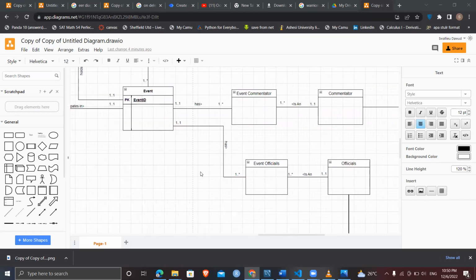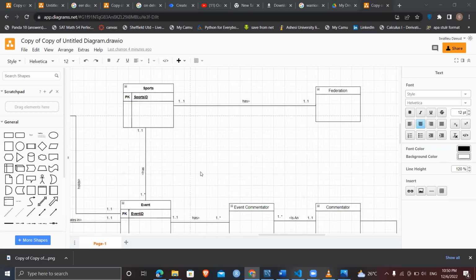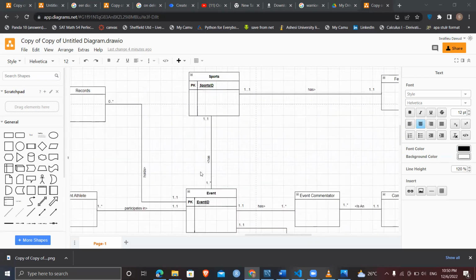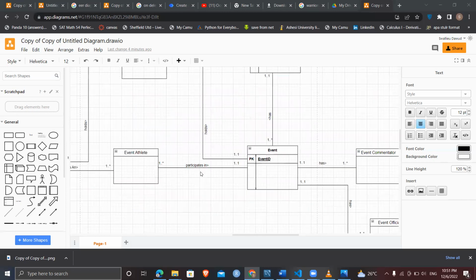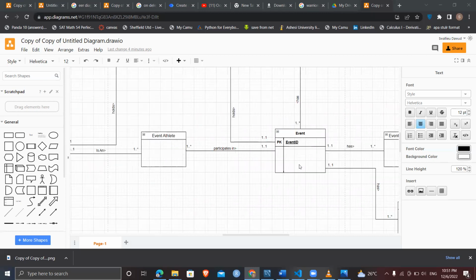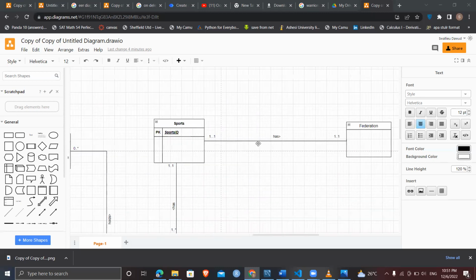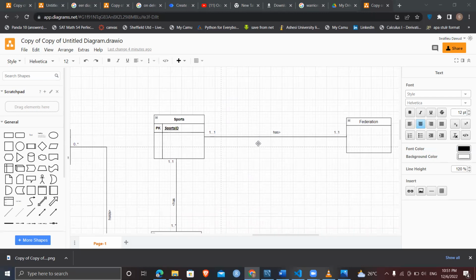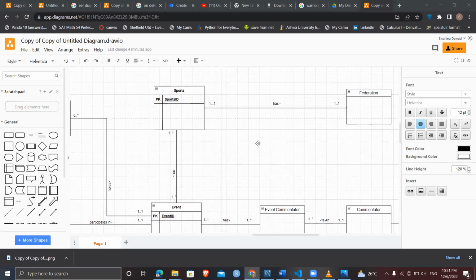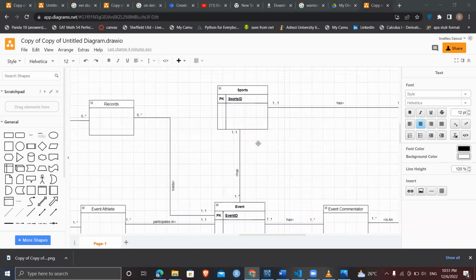An event can have one or many commentators, can have one or many officials, and an event should only belong to one sport. An event can have one to many records, and events can be participated in by one or many athletes. Now, a sport can only belong to one federation, and a federation can only represent one sport, and a sport can have one to many events. That's the relationship that the sport entity has.